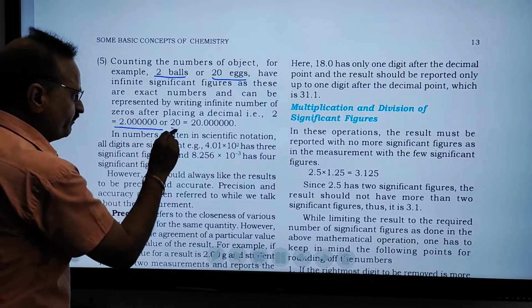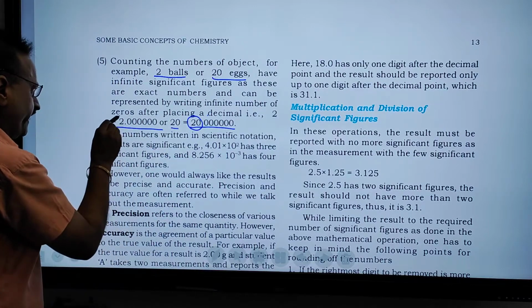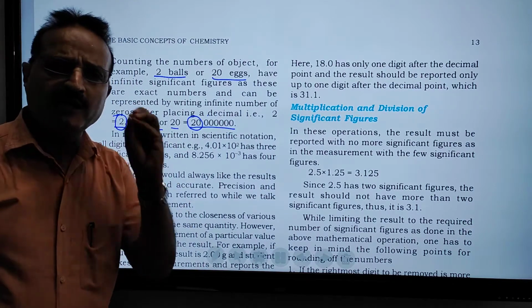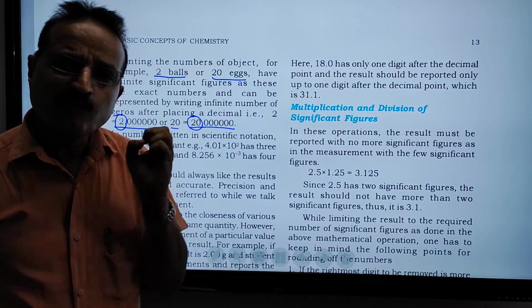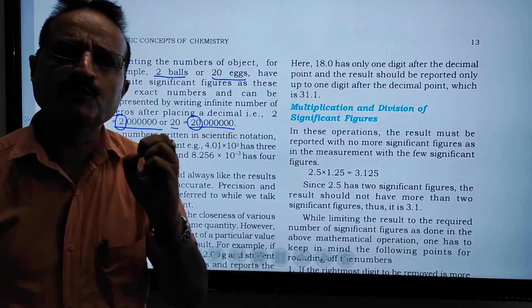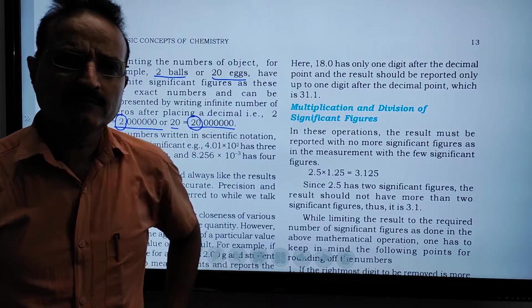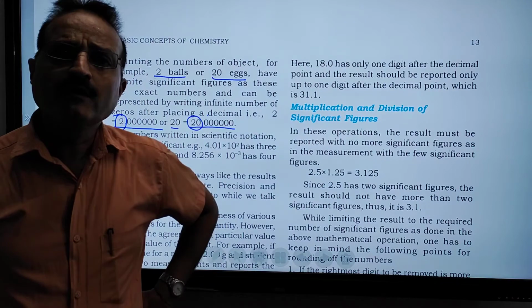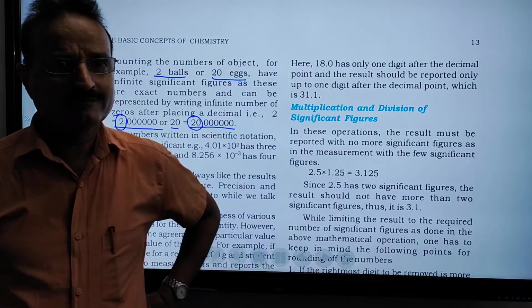2.0000 or 20.00 is still 20 eggs only, and it is 2 balls only. When you are calculating and there are 5 chairs, it means 5.00000. You can put any number of zeros after the decimal point, but the chairs will remain the same. Putting so many zeros will not convert 5 to 6.